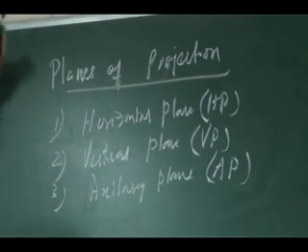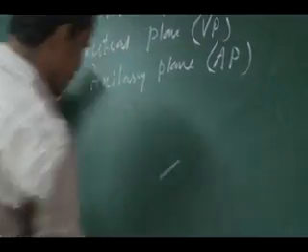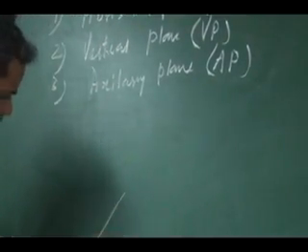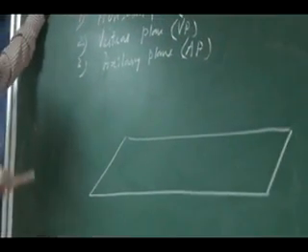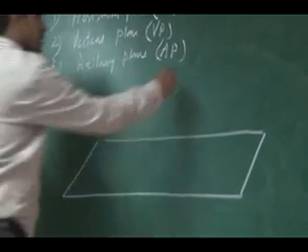You can see I'm going to have a horizontal plane. So this is my horizontal plane. Then I will have a vertical plane.